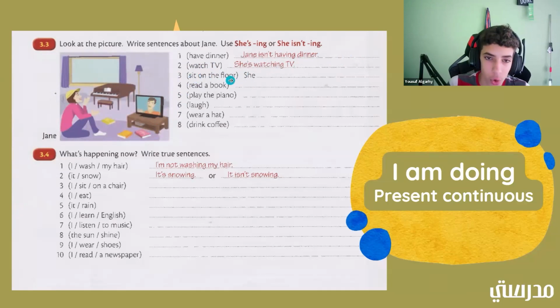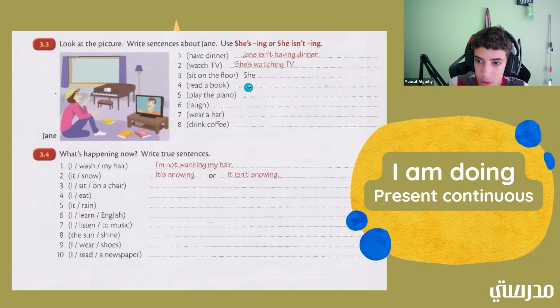All right. So let's do number 3 together. Okay. So sit on the floor. All right. So is Jane sitting on the floor? She is sitting on the floor. Good job. All right. Number 4, read a book. Is Jane reading a book right now? She is not reading a book. So what would we put here? What would the sentence be? She isn't reading, or Jane isn't reading a book.